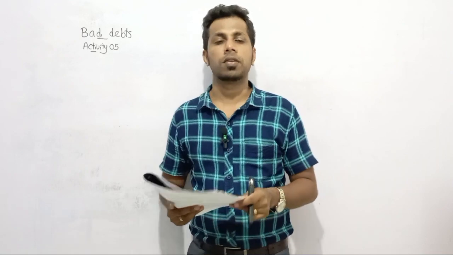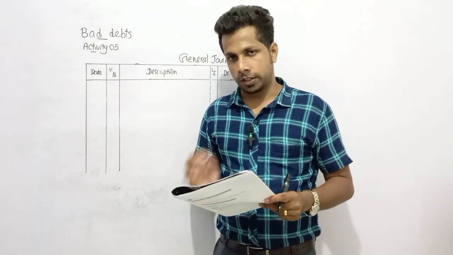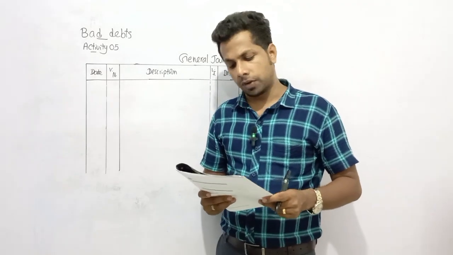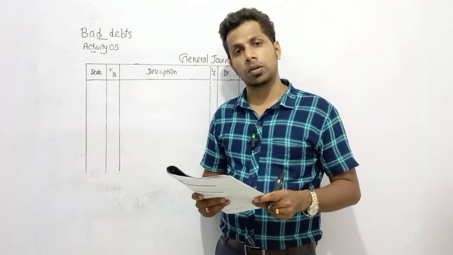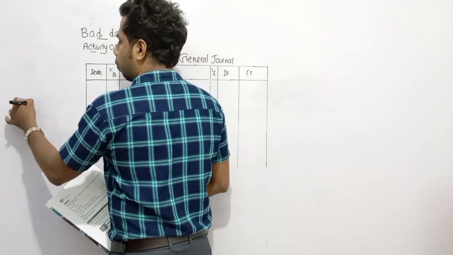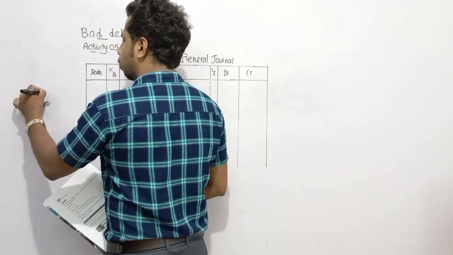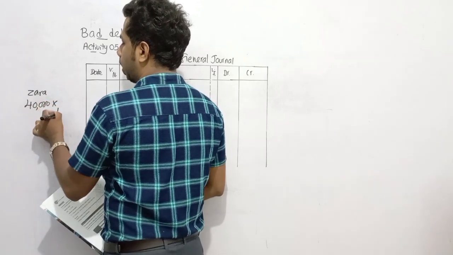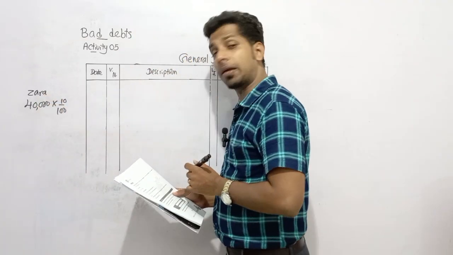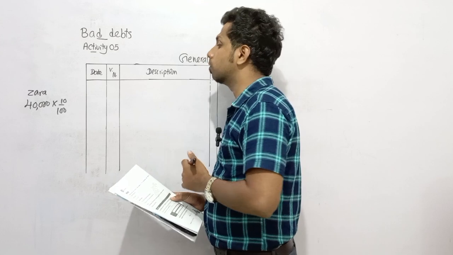We have two adjustments here. Let's record the first adjustment. Write off 10% as bad debt from debtor called Sarah. So how much is the receivable from Sarah? 40,000. You can see the receivable from Sarah is 40,000. So now we need to recognize 10% of this receivable of 40,000 as bad debts. So the 10% value is 4,000.